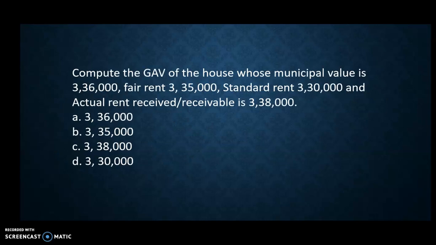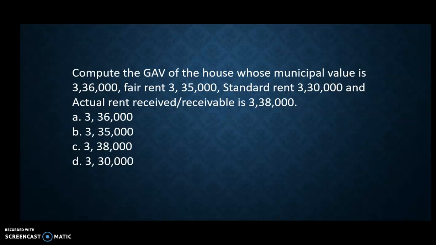Compute the GAV of the house whose municipal value is 3,36,000, fair rent 3,00,000, standard rent 3,30,000, and actual rent received or receivable is 3,38,000. For the gross annual value, first you have to calculate municipal value or fair rent, whichever is higher.